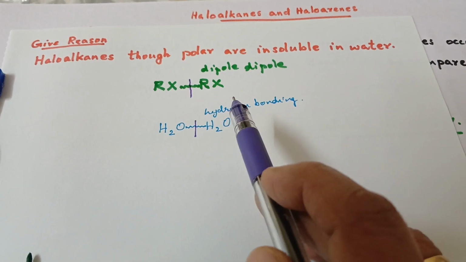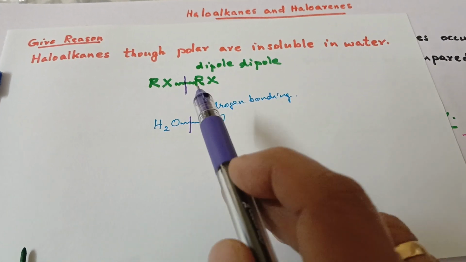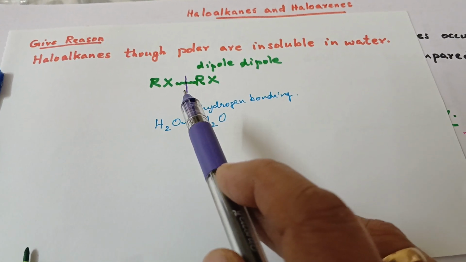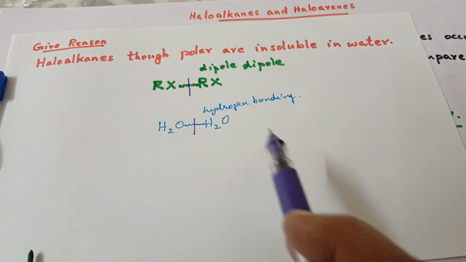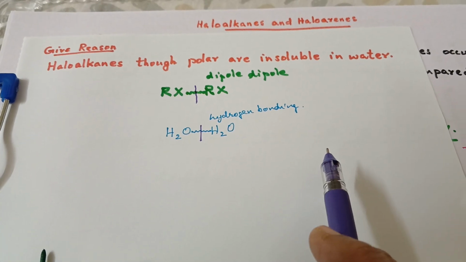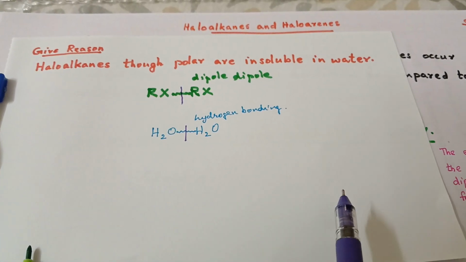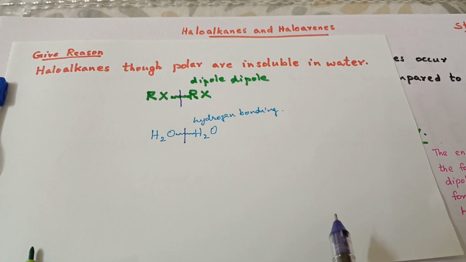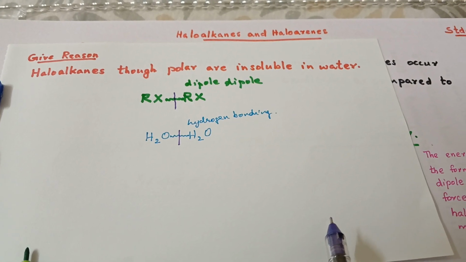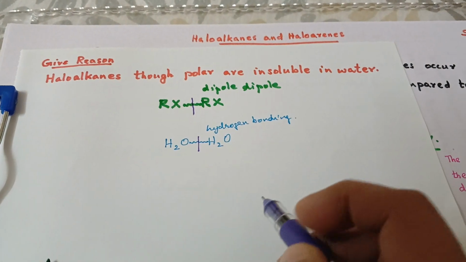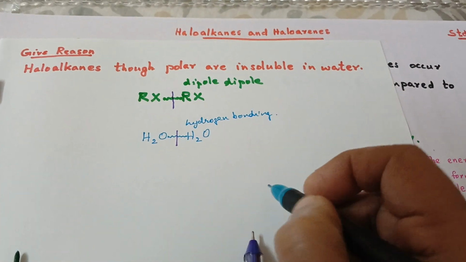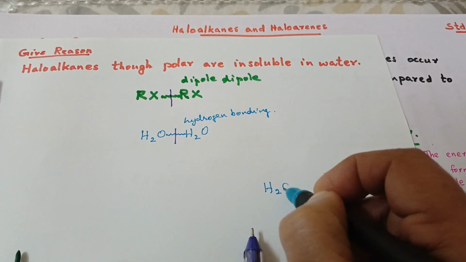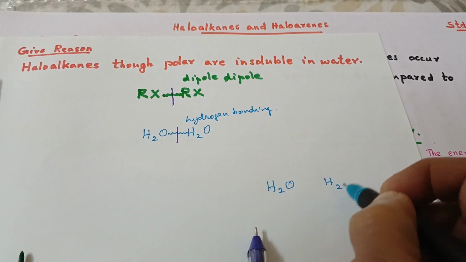So this much energy is not provided by the energy released during the formation of dipole-dipole intermolecular forces between haloalkane and water molecules.